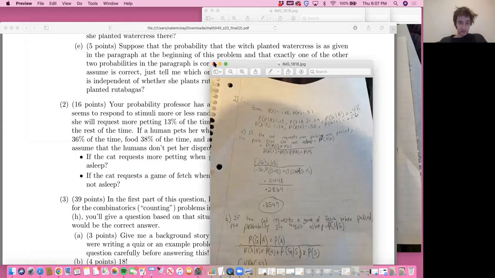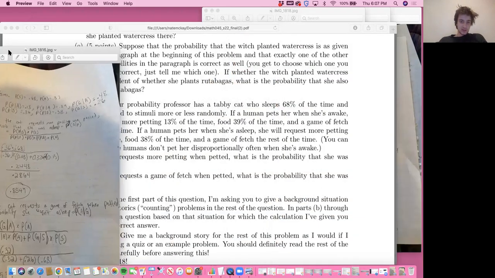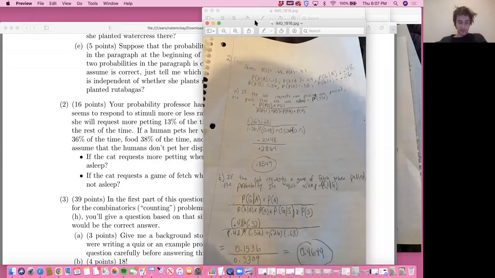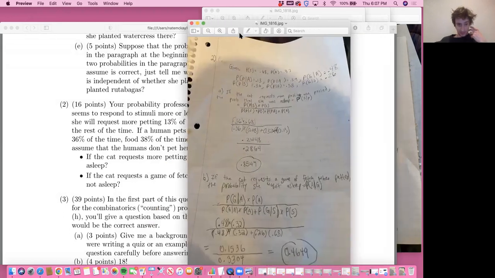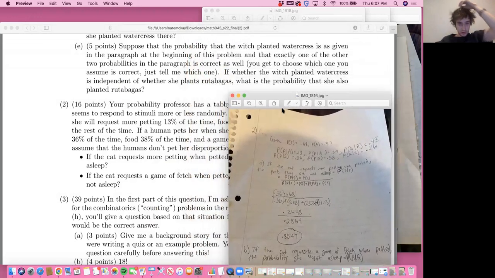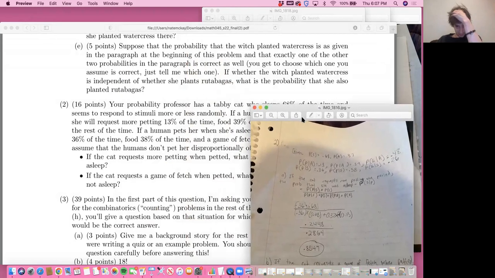Okay, question 2. Here we go. The tabby cat one. I did all the probabilities here: sleeping 68, awake 32. When she's awake and petting 13.